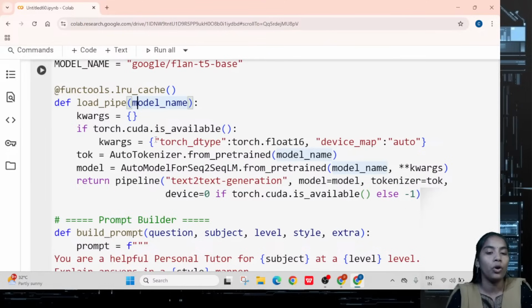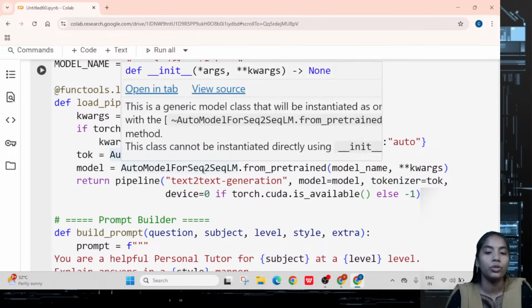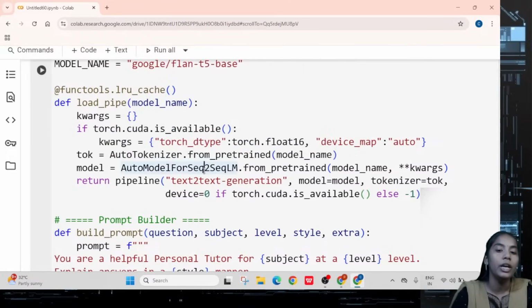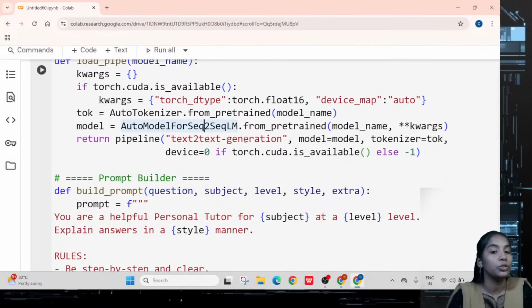If the GPU is available, I take the model name that I have chosen and give it here. Then the same process goes with the requirements of the sequence to sequence model also. So then return the text to text generation, and it can do the pipelining process.